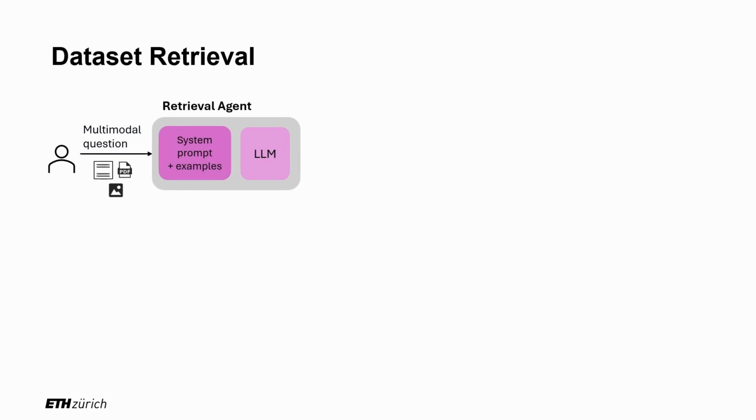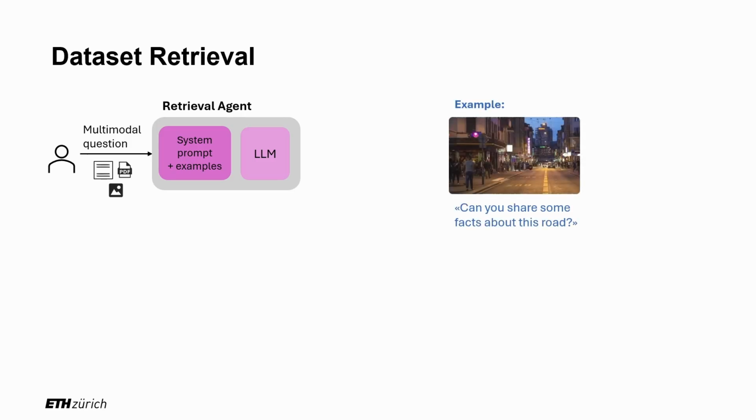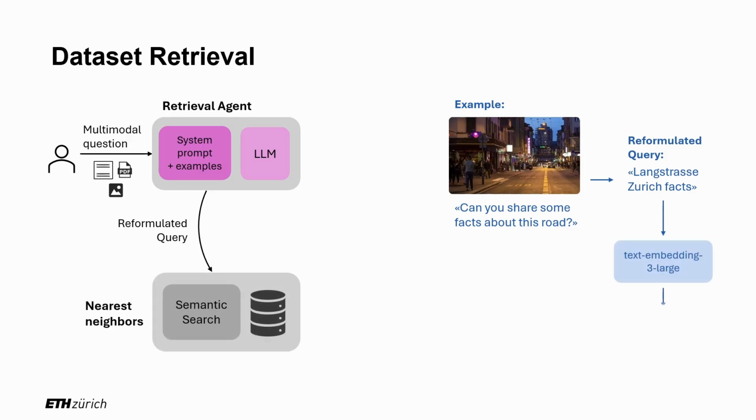The system applies two main tricks to find the right datasets more reliably. First, an LLM is responsible for reformulating the question into one or potentially multiple queries. Then, these queries get semantically embedded into a dense vector, using OpenAI's most powerful embedding model. Using semantic embeddings helps overcome the so-called vocabulary problem, meaning we can still find relevant datasets even if we don't have any of the exact keywords in our query.